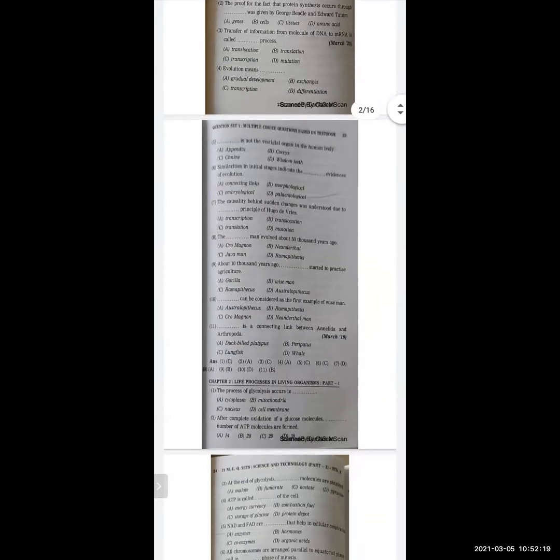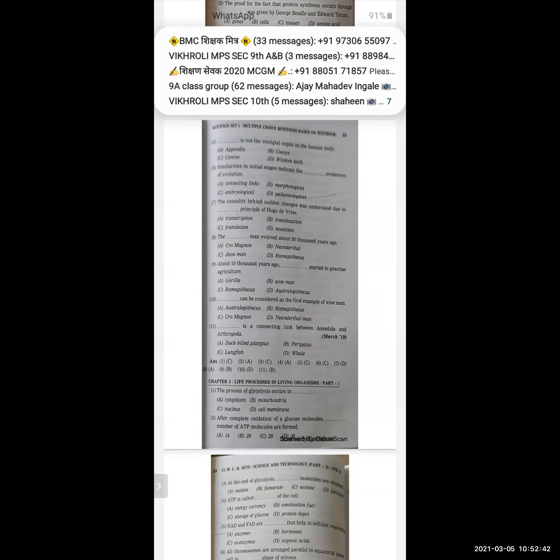So the next one, dash is not the vestigial organ in the human body. Options are appendix, coccyx, canine, wisdom teeth. And the correct option here is canine. Next one, similarities in initial stages indicate the dash evidences of evolution.